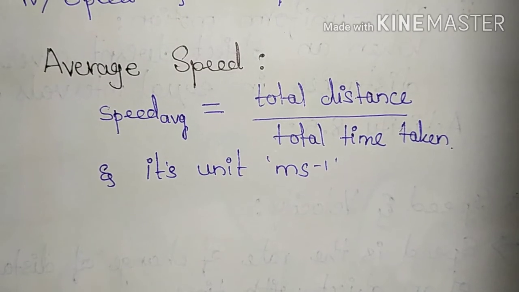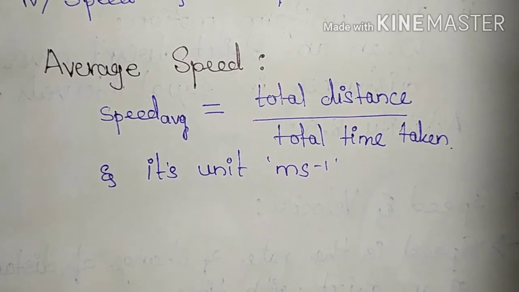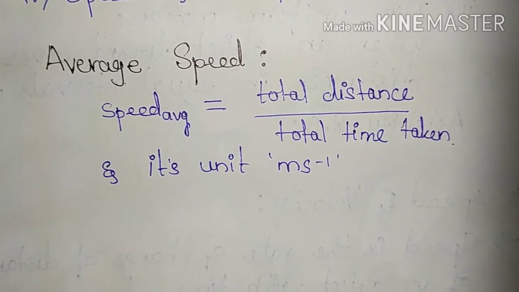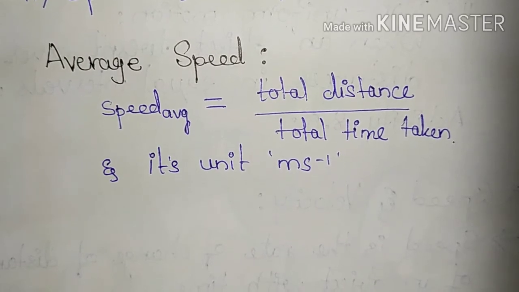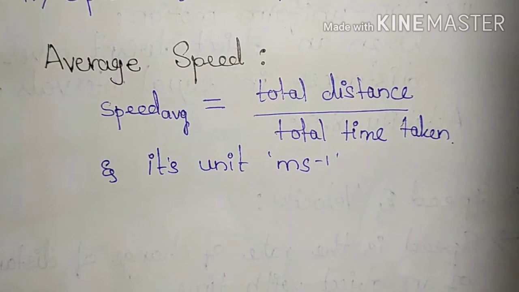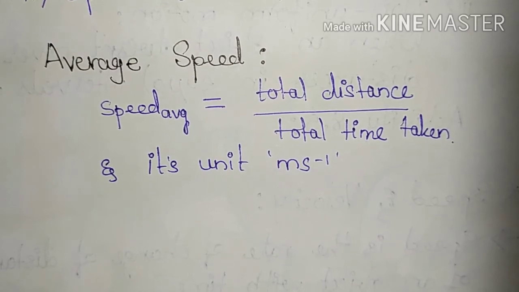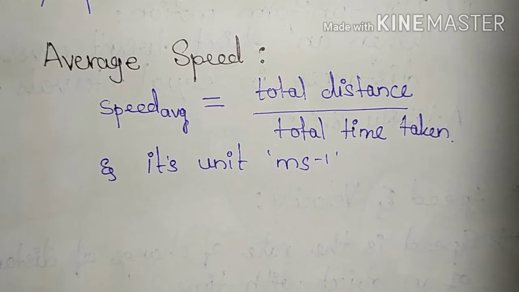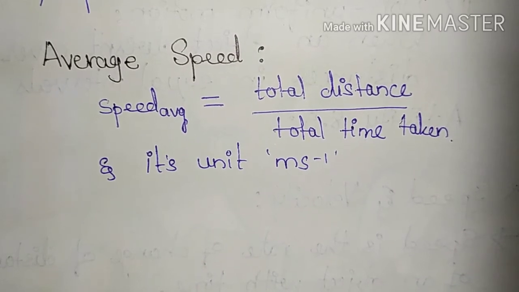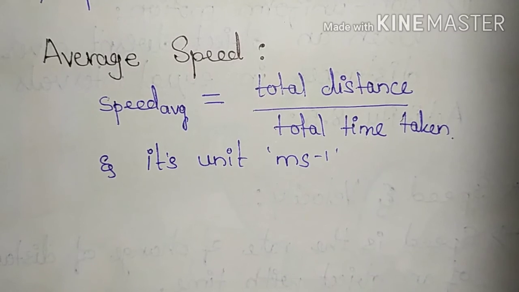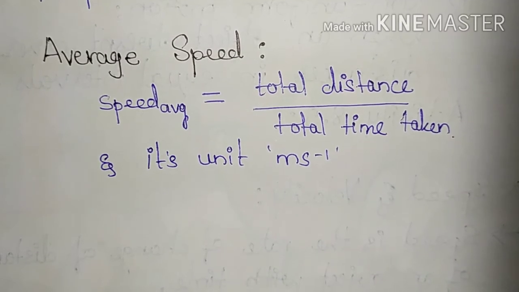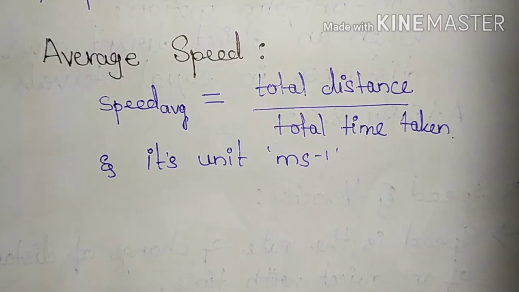So if I were to give you another example, a car travels a distance of 100 km in 2 hours. So in the first 2 hours, the car travels a distance of 100 km. Its average speed is 50 km per hour. The car might not have traveled 50 km per hour every time. Okay, its average speed, just the average speed of the car is 50 km per hour. There is no guarantee that the car had traveled 50 km every hour, but sometimes it may have traveled faster and sometimes it may have traveled slower.